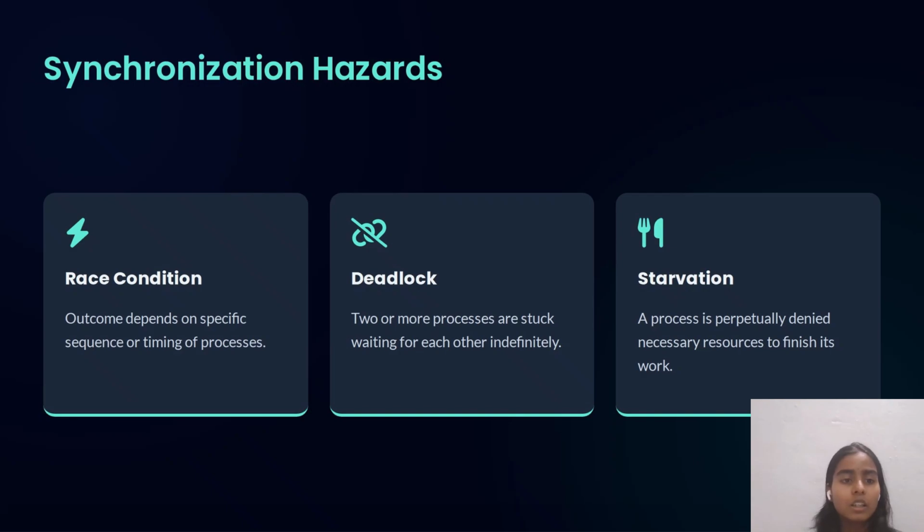Synchronization hazards. Race condition: the outcome depends on the specific sequence or timing of processes. Deadlock: two or more processes are stuck waiting for each other indefinitely. Starvation: a process is perpetually denied necessary resources to finish its work.